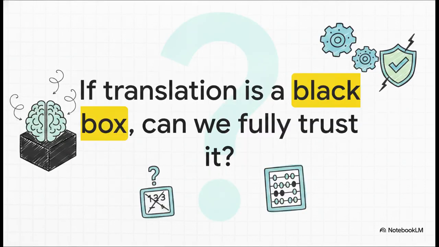Ultimately, Faithful Chain of Thought is a massive leap forward. By separating the reasoning translation from the deterministic problem-solving execution, we have successfully forced the AI to prove its math, preventing those wild, unfaithful hallucinations at the finish line. But it does leave us with this really provocative question. If the initial translation stage inside the AI's brain is still a black box, can we ever fully 100% trust the machine? It is a fascinating challenge for the future of AI interpretability.